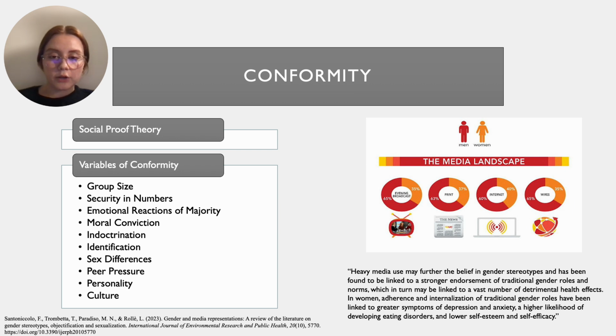To my right, I have a photo of the media landscape, and it shows different statistics of the percentage of men and women in media. We have an evening broadcast with 65% men and only 35% women being represented. Print is 63% men and 37% women. The internet is 60% men and only 40% women. And wires, which is 65% men and only 35% women.